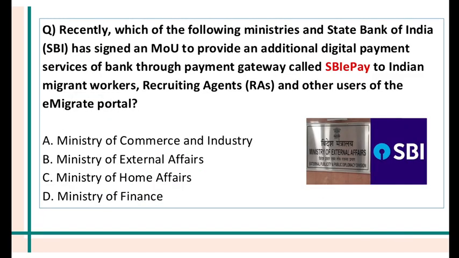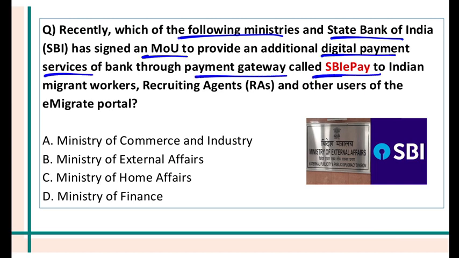Which of the following ministry and SBI have signed an MOU to provide additional digital payment services of the bank through a payment gateway called SBI ePay to Indian migrant workers, recruiting agents and other users of the eMigrate portal? So what is the answer? Well, the answer is Ministry of External Affairs, because eMigrate is a portal of the Ministry of External Affairs. SBI is providing a payment gateway called SBI ePay to the Indian migrant workers, recruiting agents and other users of the eMigrate portal.